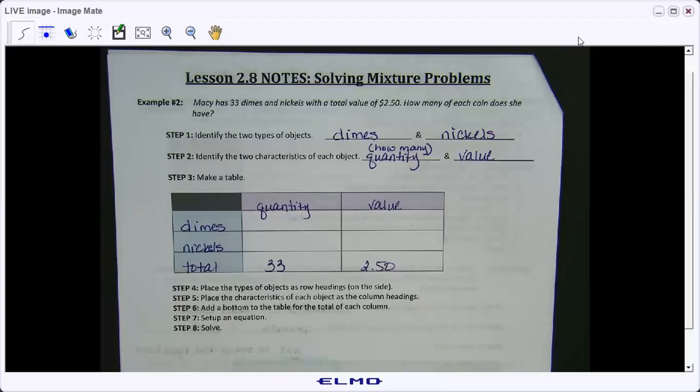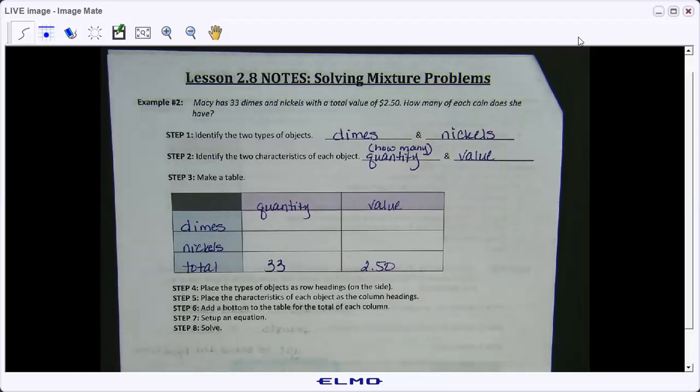Now it just says how many of each coin. Do we have any other information we can infer that isn't specifically stated in here? I want you to think of value. What do we know about the value of these coins? Dimes is 10 cents.